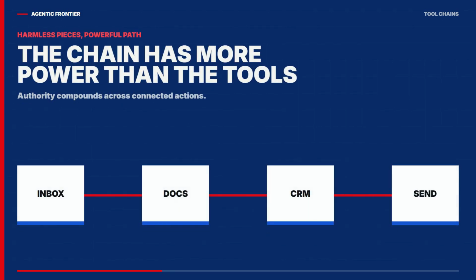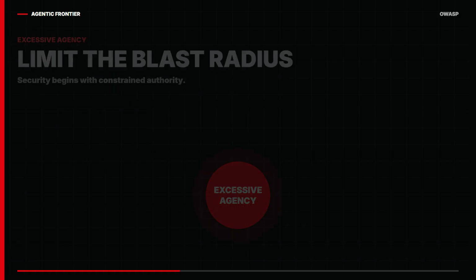The real multiplier is tool chaining. Each tool can look harmless alone. Search the inbox, read the document, update the CRM, send the reply. Combined, those permissions form a workflow with more power than any single connection reveals. The risk lives in the path through the tools, not only in the list of tools.